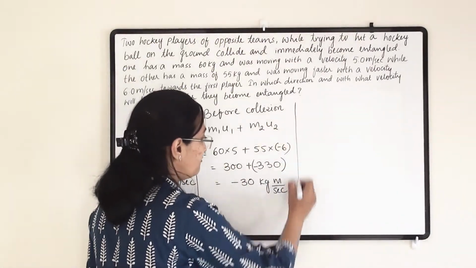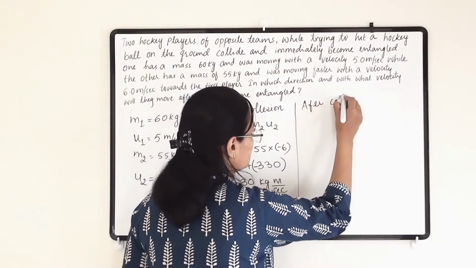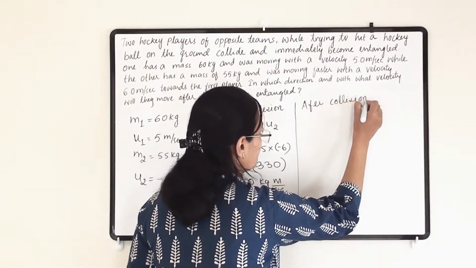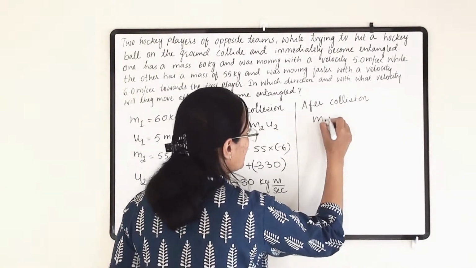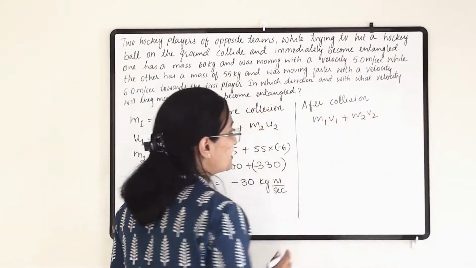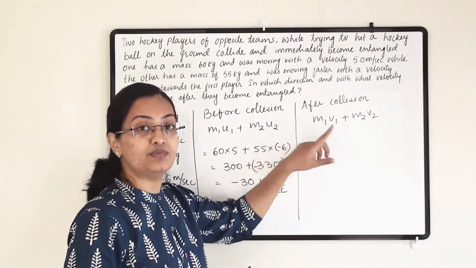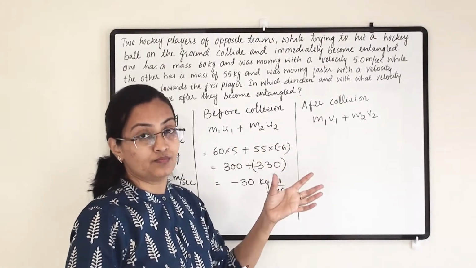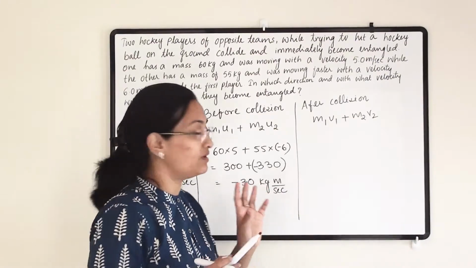Now after collision, we get the term m1 v1 plus m2 v2. But since they collide with each other, they move with a common velocity.